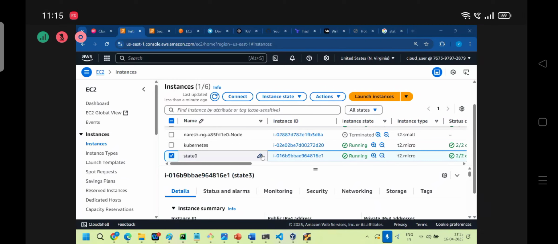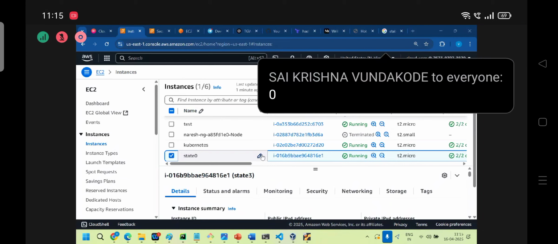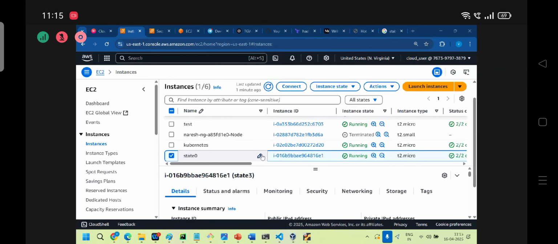One to add? I will do the changes manually, in the main file also and remote also, same name. Zero change or one change? Zero changes only. Clear or not? Why? Refresh. When you run Terraform plan, the state file will refresh, right? At refresh time it will check. Okay, here also state 0, desired state also state 0.